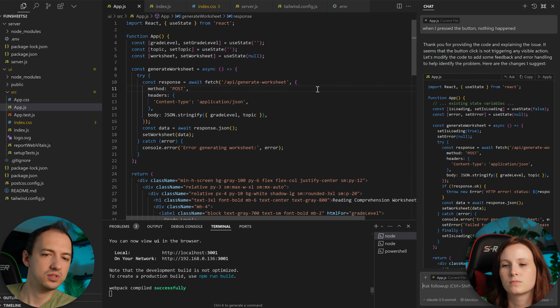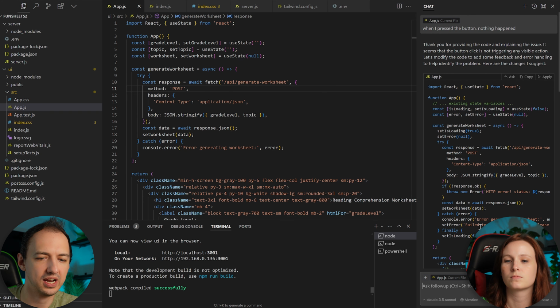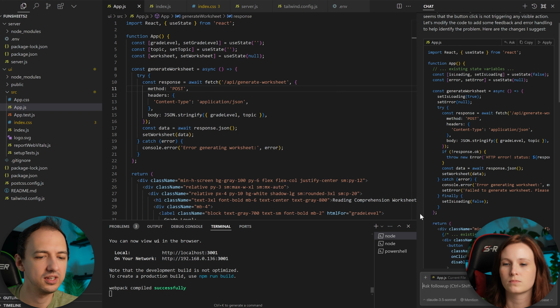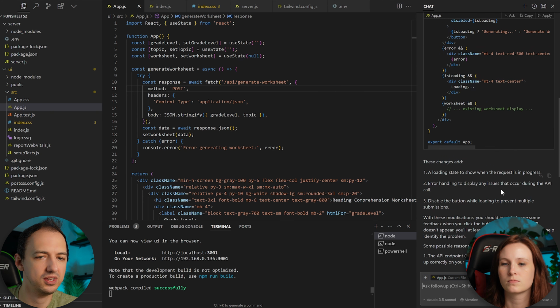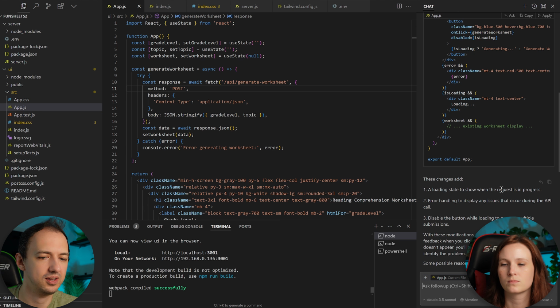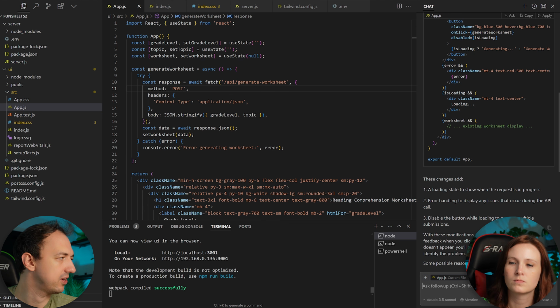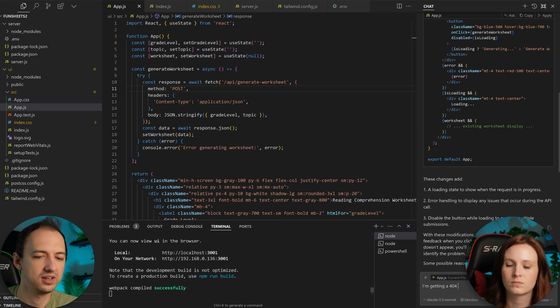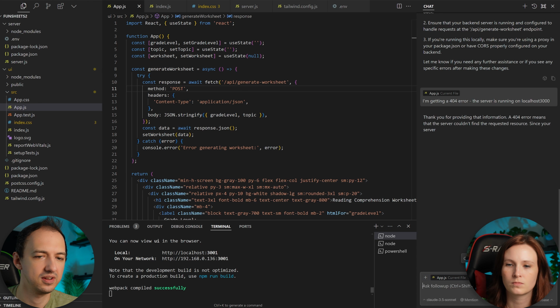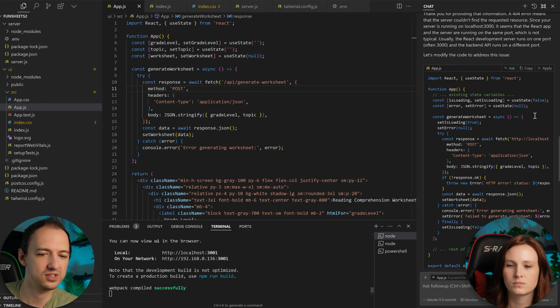Okay, so what it's doing here, it looks like it added some error logging, and this is going to make it so that when you go in the UI, it'll help you troubleshoot it. But since we already kind of figured out, why don't you just say, I'm getting a 404 error. And then I would say dash, the server is running on localhost 3000. Yeah. So why don't you go ahead and apply those changes?